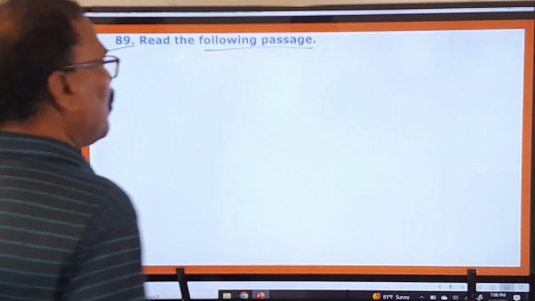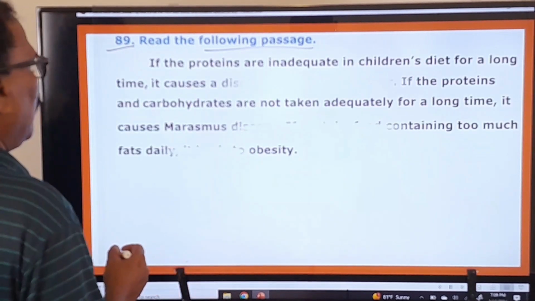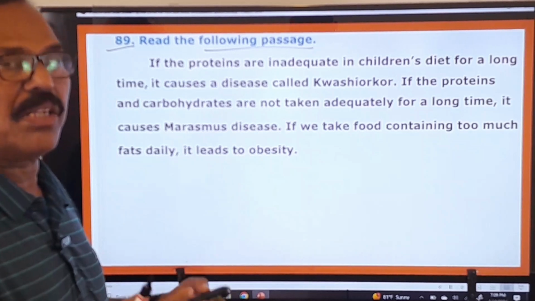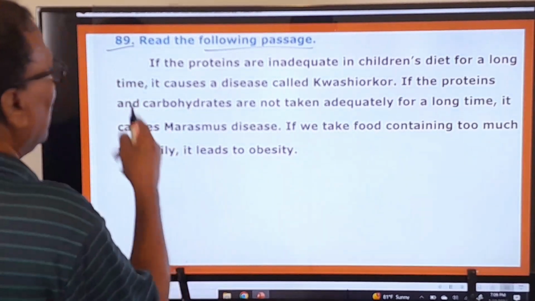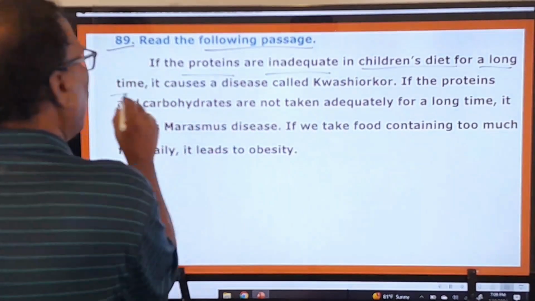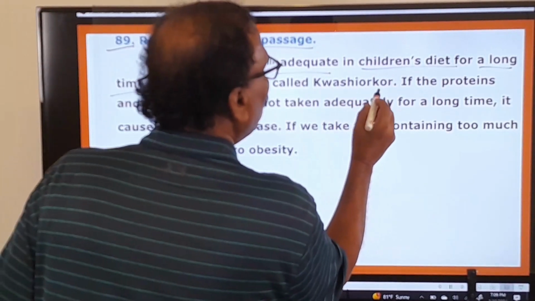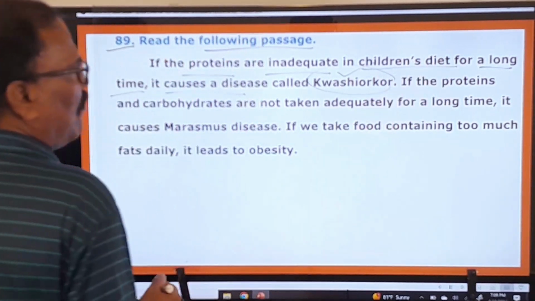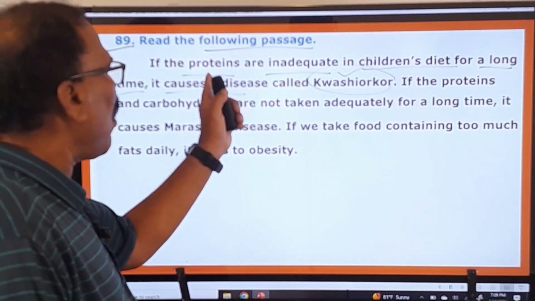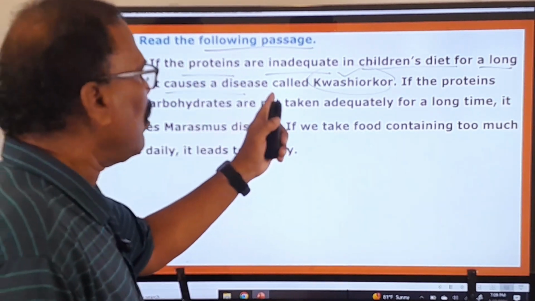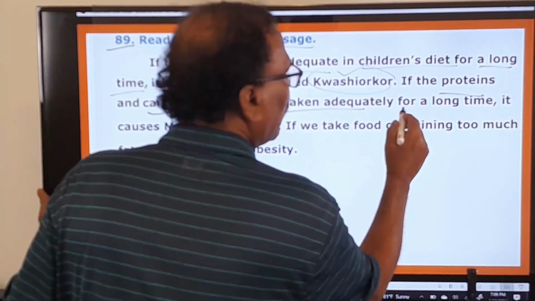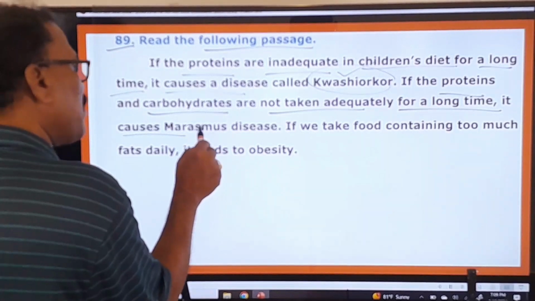Read the following passage. Some passage is given here, and this is that passage. Basing on this passage, you are to answer 2 questions. Right. And here, if the proteins are inadequate, insufficient in children's diet for a long time, it causes a disease called kwashiorkor. Kwashiorkor. Therefore, give your little kids more proteins. Because the inadequacy of the proteins will cause them a disease called kwashiorkor. If the proteins and carbohydrates are not taken adequately for a long time, it causes marasmus disease.